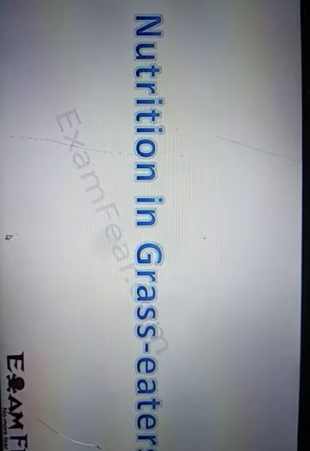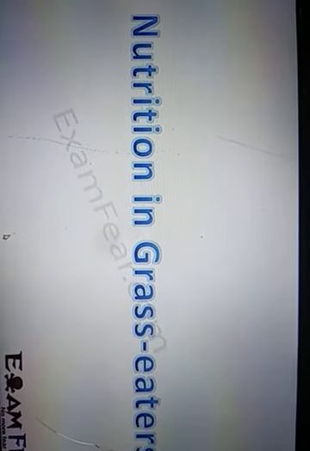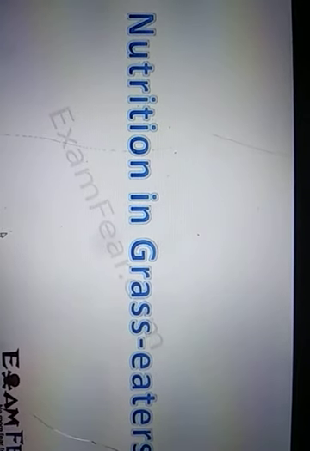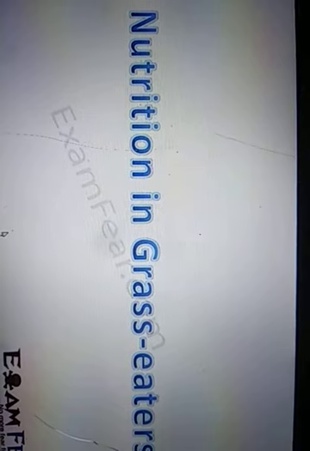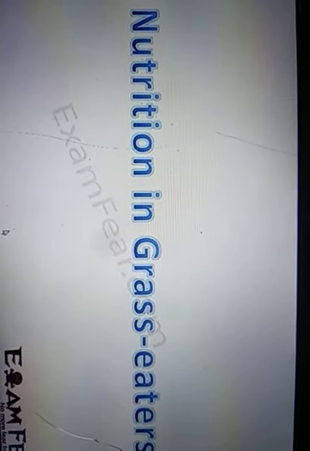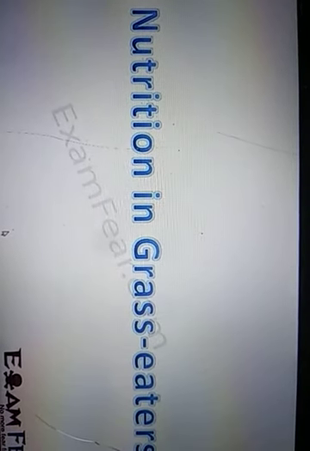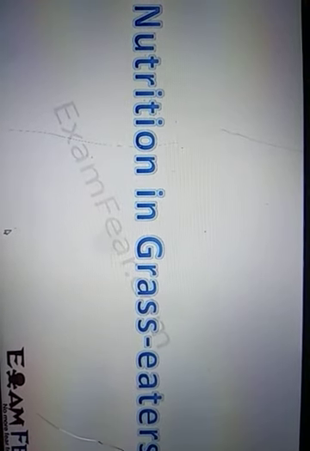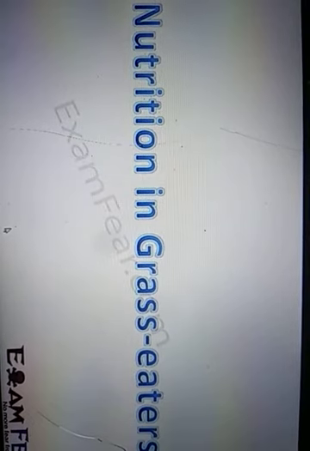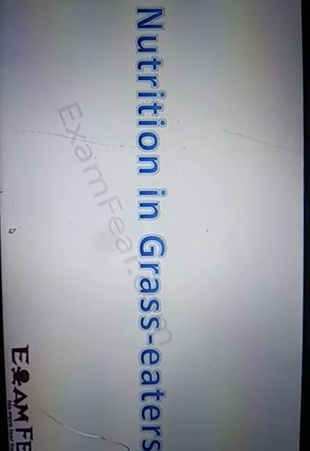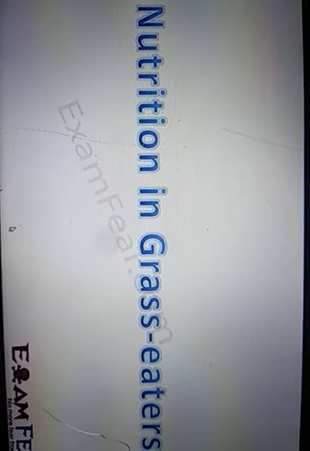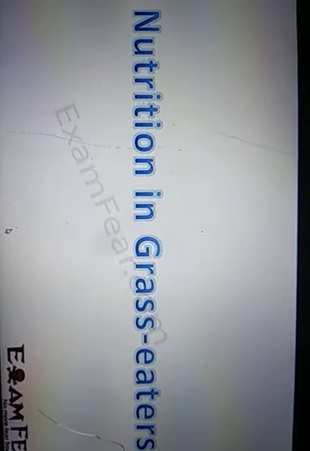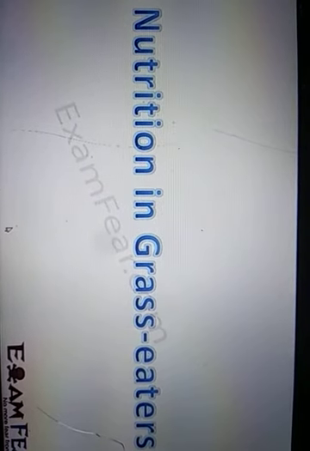Now let us look at nutrition in some animals which primarily feed on grass, because I told you just now that different organisms have different feeding habits, and different food items have different nutrient content. Some food items are easily digested, some are difficult to digest. Grass is one such food item which contains a lot of cellulose, and cellulose is not very easy to digest. So we will see how those animals which eat mostly grass undergo the process of digestion.